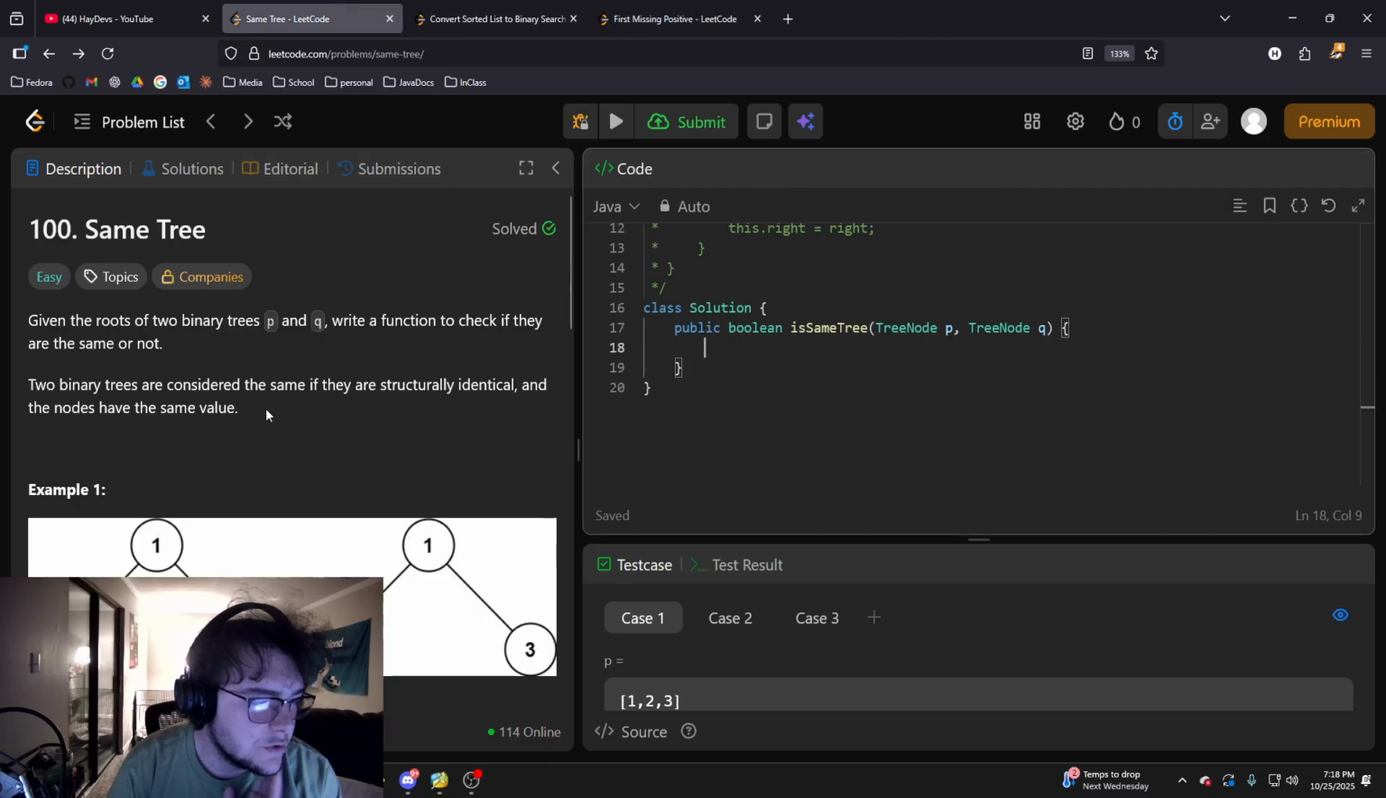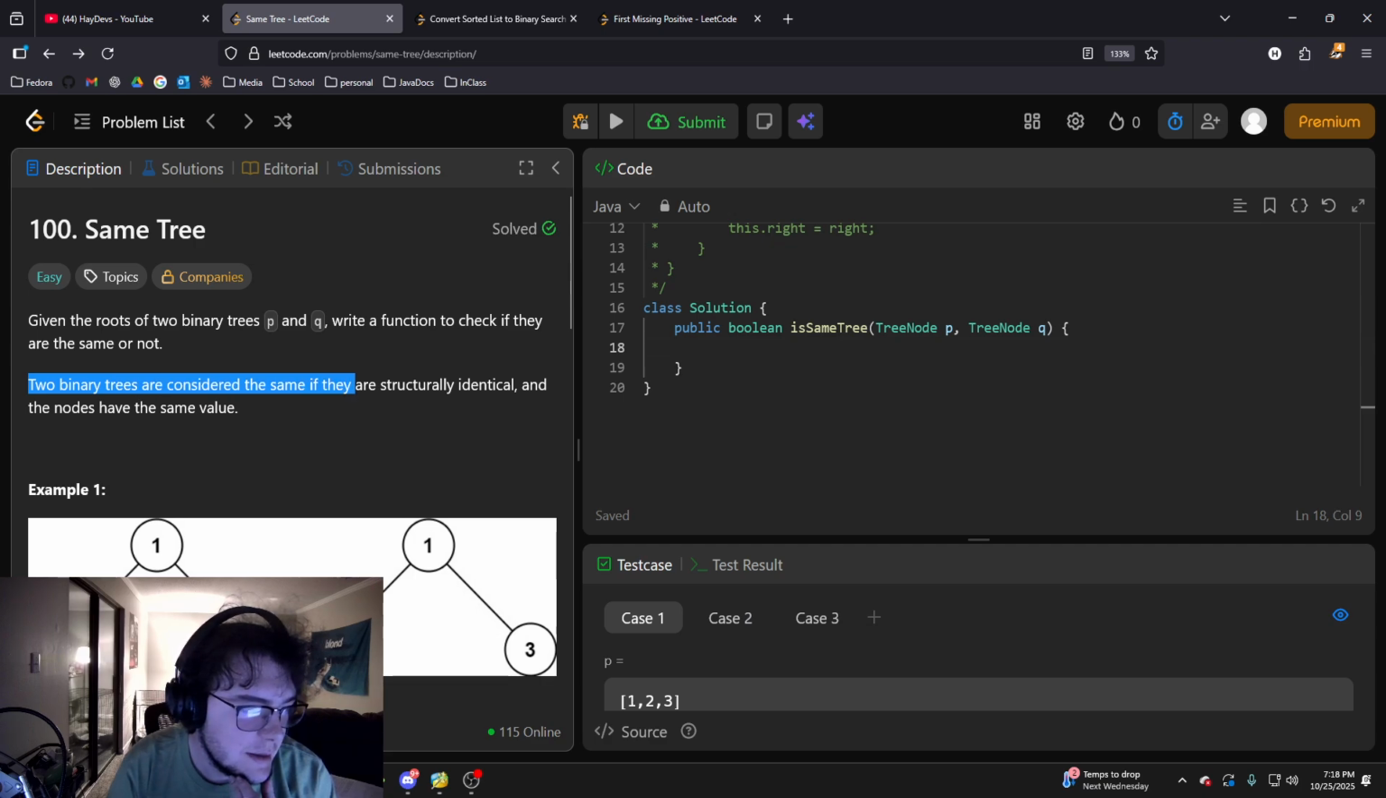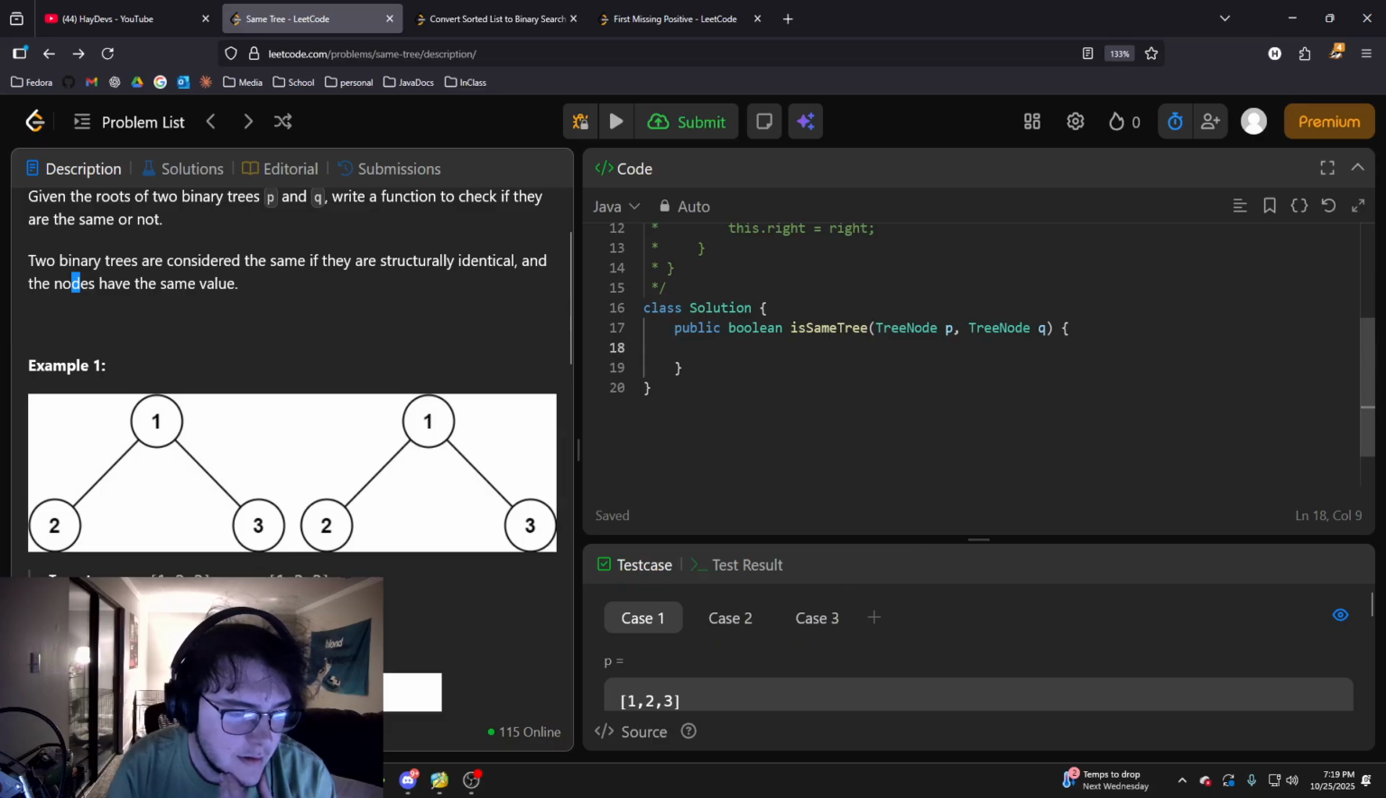We'll start with the same tree problem. Given the roots of two binary trees P and Q, write a function to check if they are the same or not. Two binary trees are considered the same if they are structured identically and the nodes have the same values, right? So the first thing we want to do for this problem is